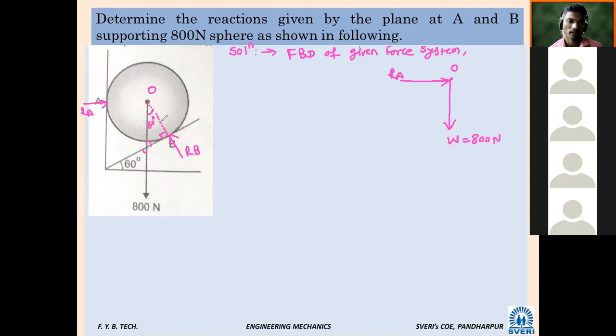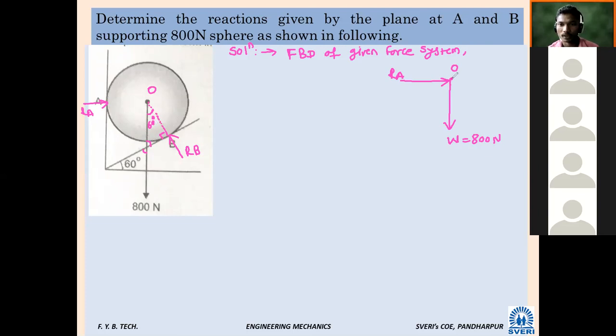Did anyone not understand? Let me see how it will be 60. If anybody has a problem, in this bottommost triangle, this angle will be 30, the opposite angle again will be 30, then 30, 60.